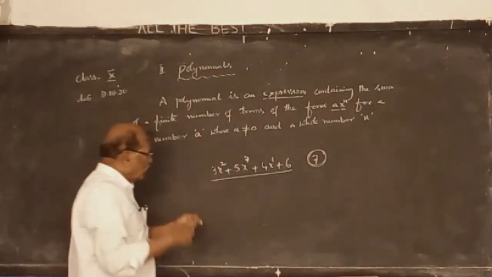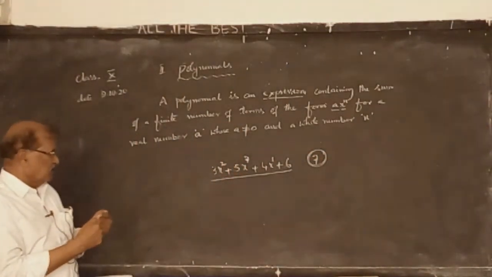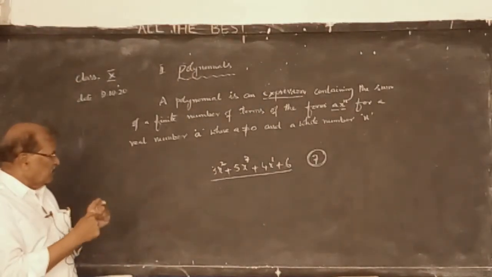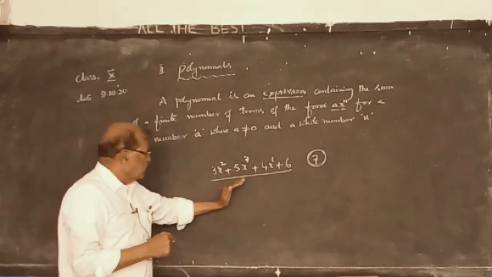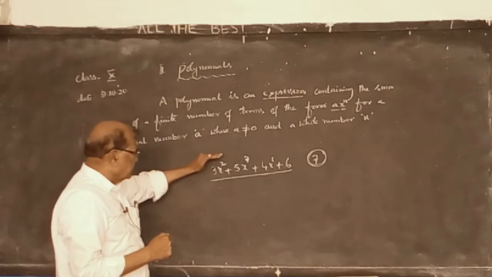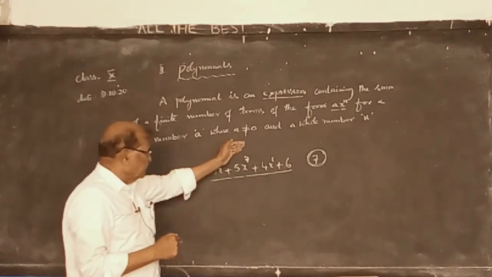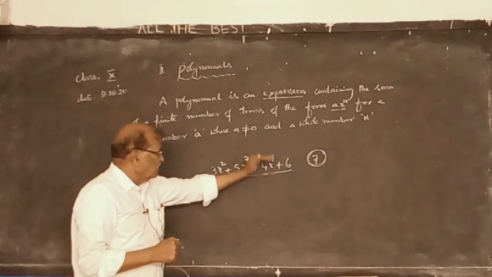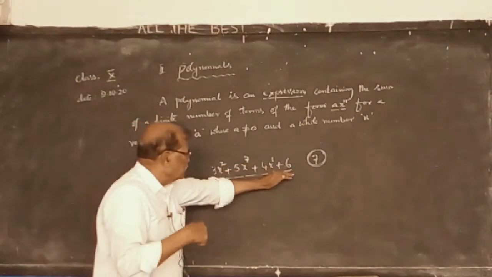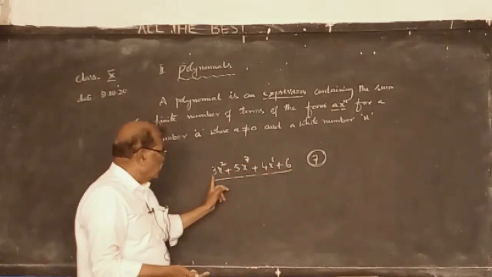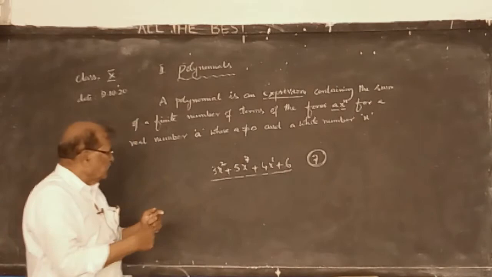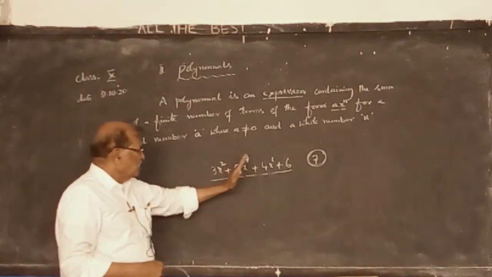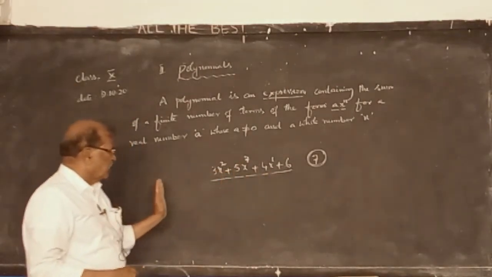degree. So, how do you decide the degree of an expression? The highest power of the variable. In the first term, second degree. Second term, 7th degree. Third term, first degree. Fourth term, 0 degree. Among these 4 terms, what is the highest degree? 7. So the degree of this expression is 7.